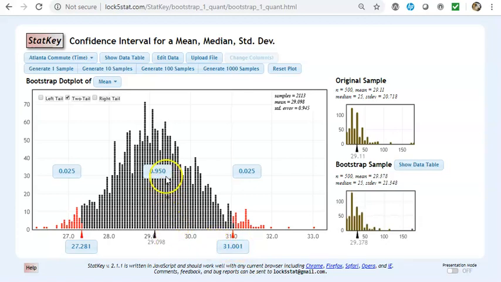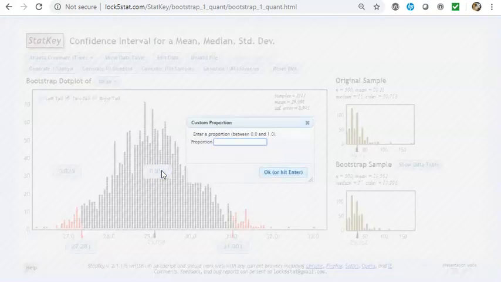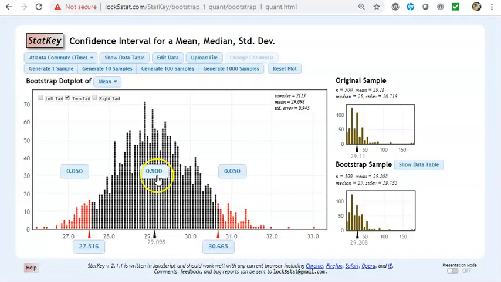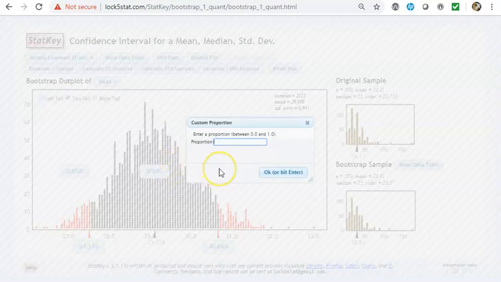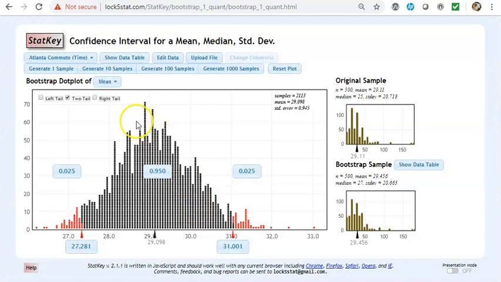In fact, if you want to do something like 90%, I just click on the middle value and change it to 0.9. And now that's a 90% confidence interval. But for right now, I'm going to stick with 95%. There's also another option, bootstrap dot plot of. You can actually change it between median and standard deviation. I'll get back to that in a moment.